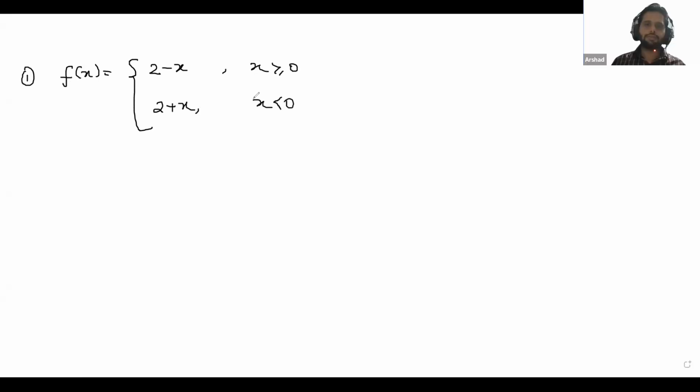So the question is, check whether the limit as x tends to 0 of f(x) exists or not. We're still discussing limits only. After this, we will start the continuity.